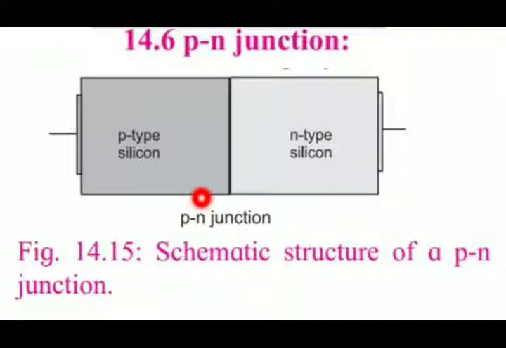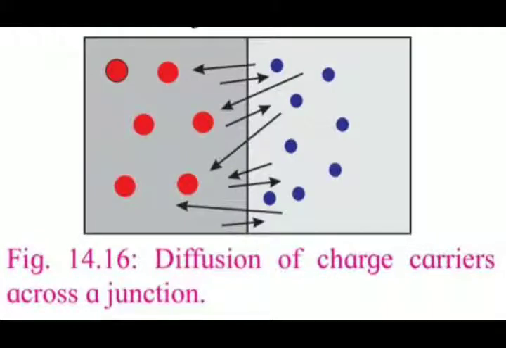A p-n junction shows many interesting properties, and it is the basis of almost all modern electronic devices. This diagram shows a schematic structure of a p-n junction. Now in this p-n junction we will see diffusion. What is diffusion? When N type and P type semiconductor materials are fused together, initially the number of electrons on the N side of the junction is very large compared to the P type.